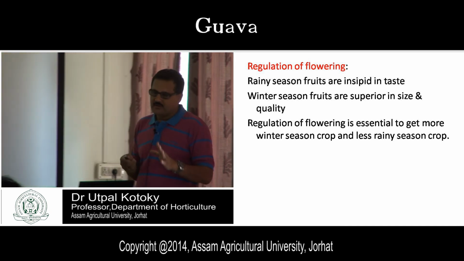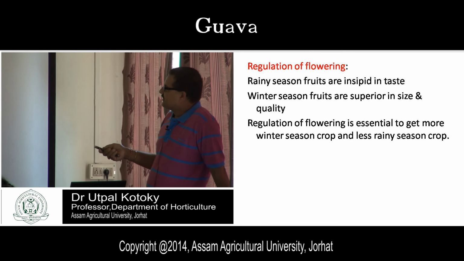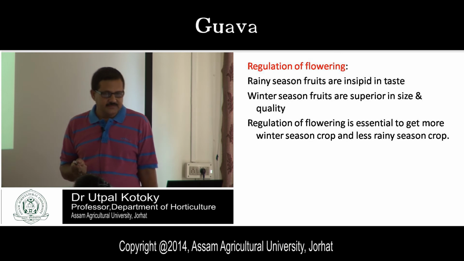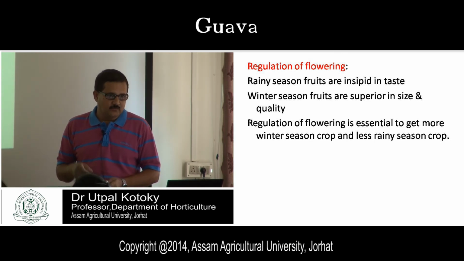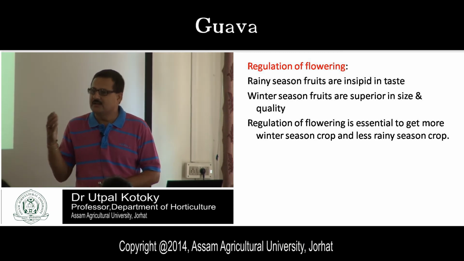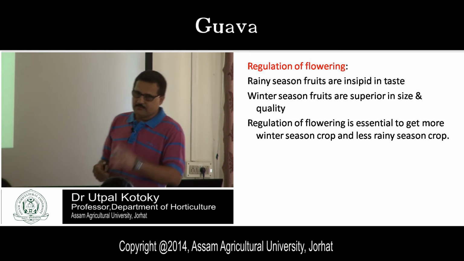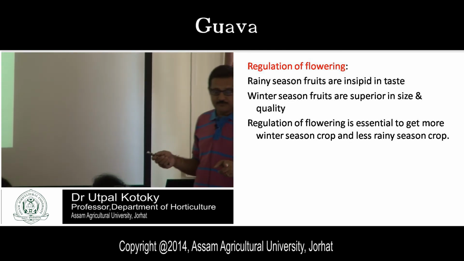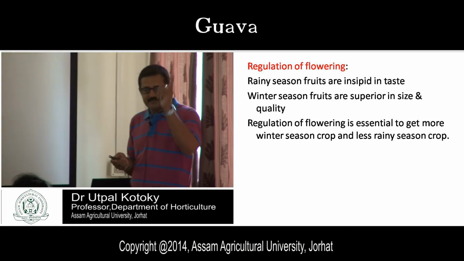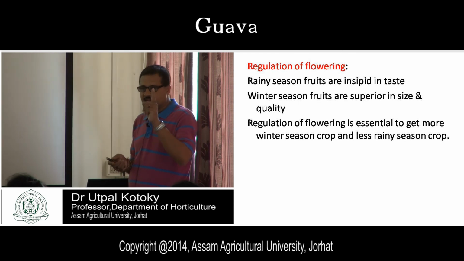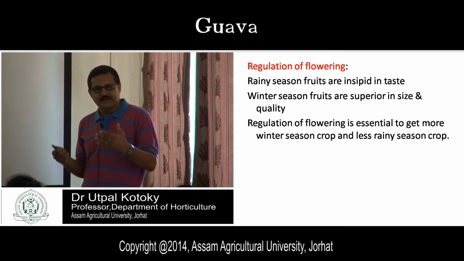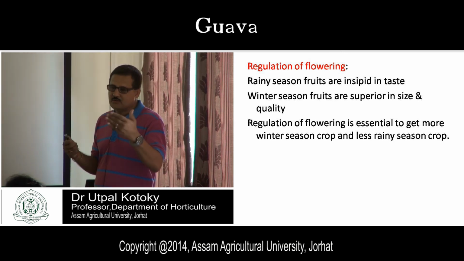So why is it important in guava? You see, rainy season fruits are insipid in taste. What do you mean by insipid? Insipid means watery in taste, with less sugar content, because of which the quality is inferior. I have given you two seasons: one is your rainy season crop, another is your winter season crop. Whatever fruits you get from the rainy season crop, that means from the April-May flowering, those fruits are insipid in taste, watery with less sugar content, because of which the quality is inferior.